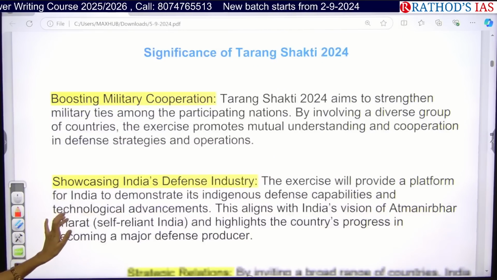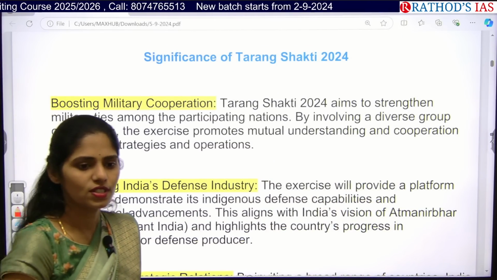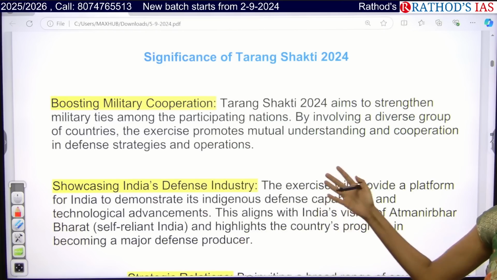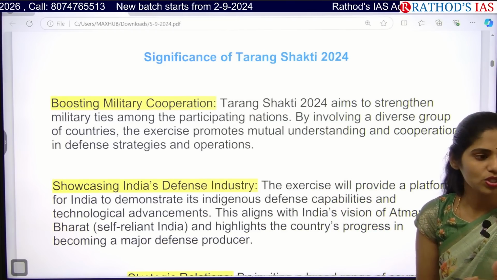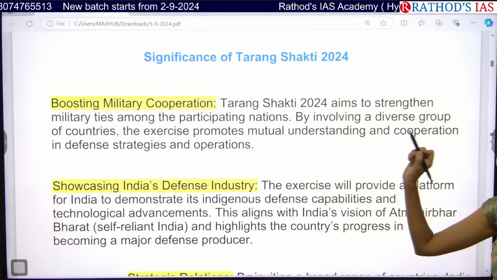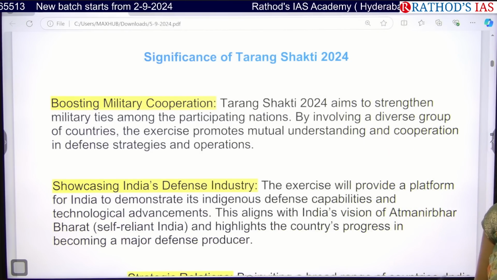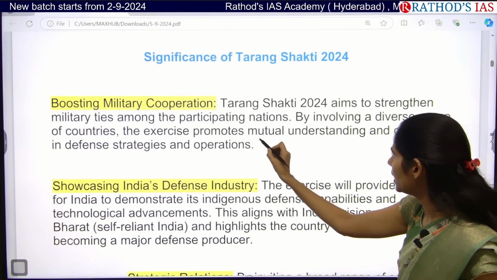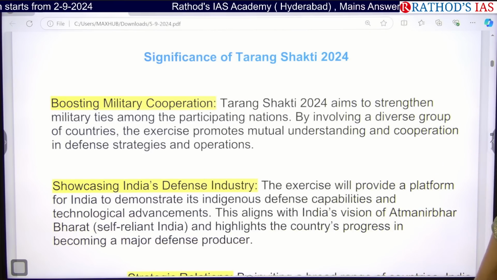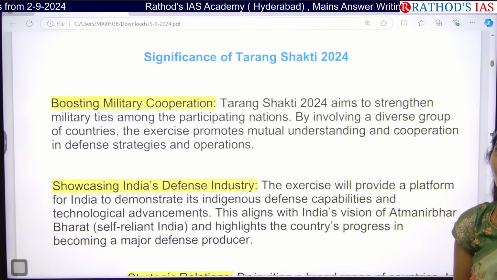So what is the importance of this Tarang Shakti 2024? What are we going to get? If we conduct this kind of multilateral air exercises, we can boost our military cooperation with other countries. Because this exercise involves different countries, we can increase our mutual understanding between the countries, and even improve our defense strategies as well as operations.